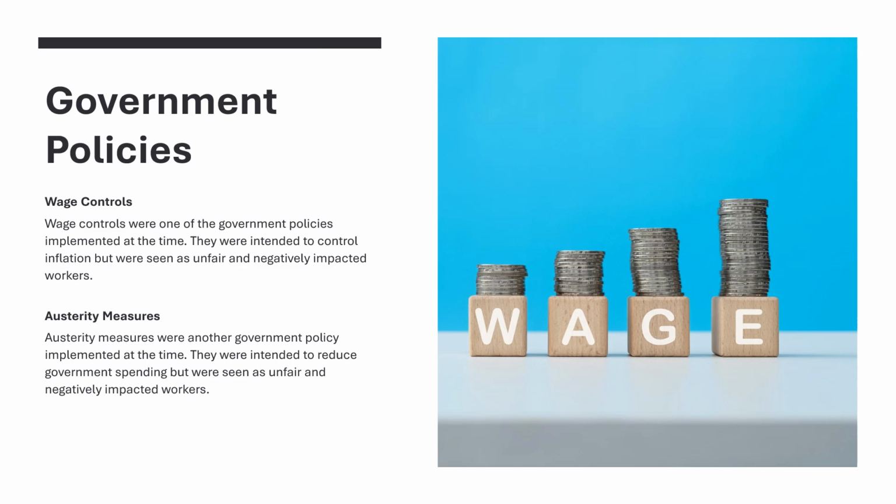Austerity measures. Austerity measures were another government policy implemented at the time. They were intended to reduce government spending, but were seen as unfair and negatively impacted workers.